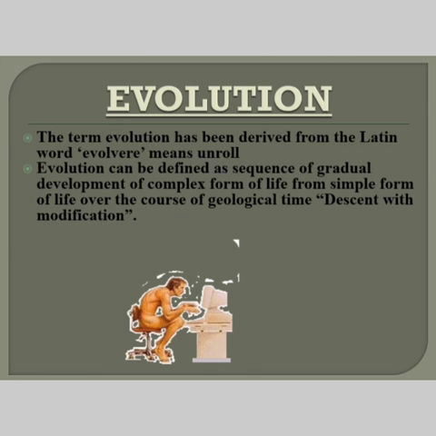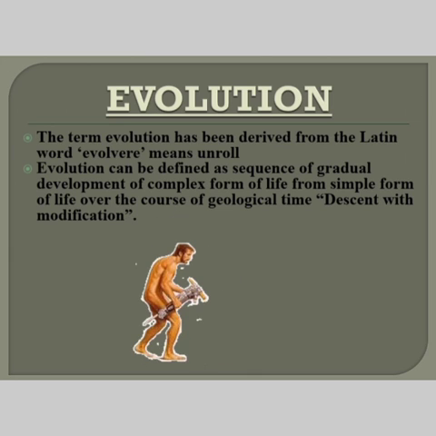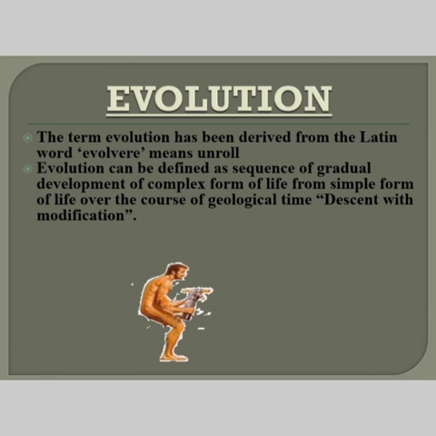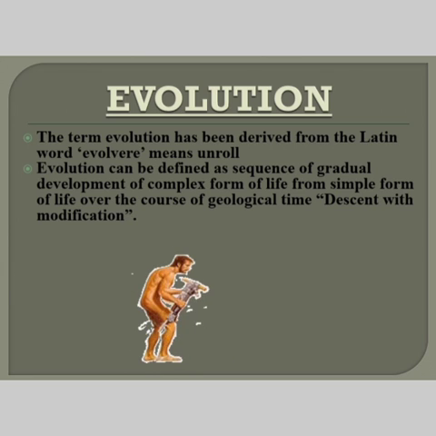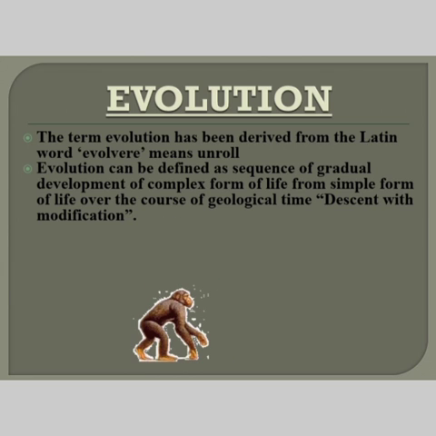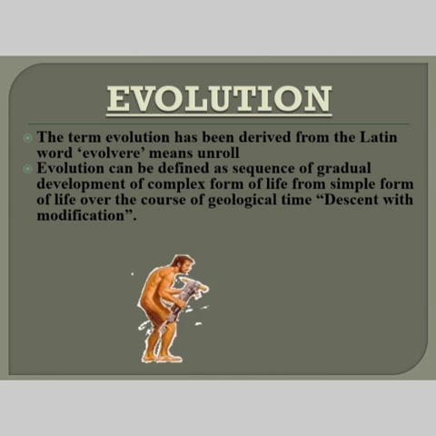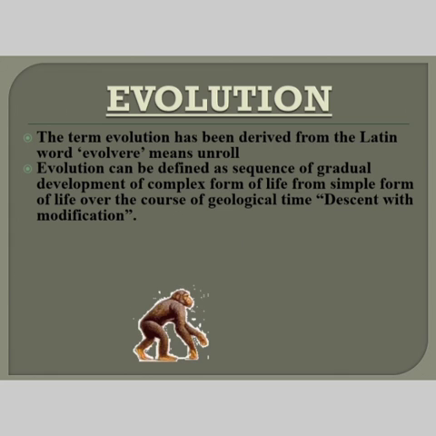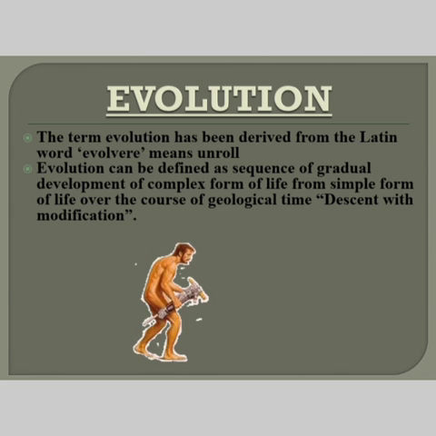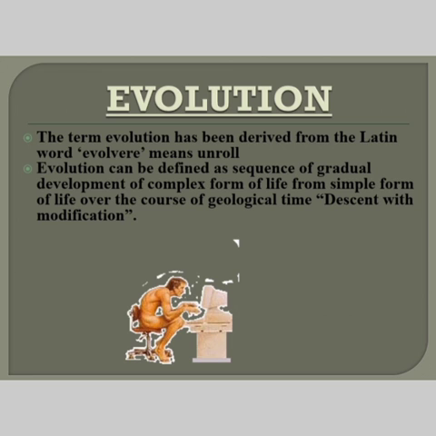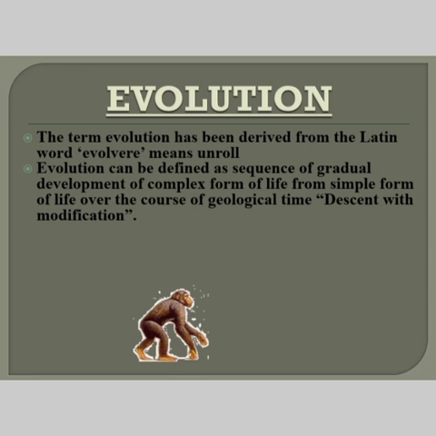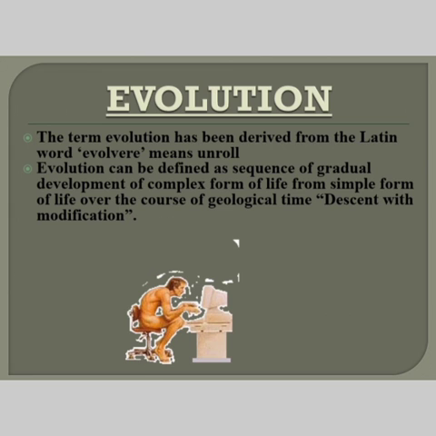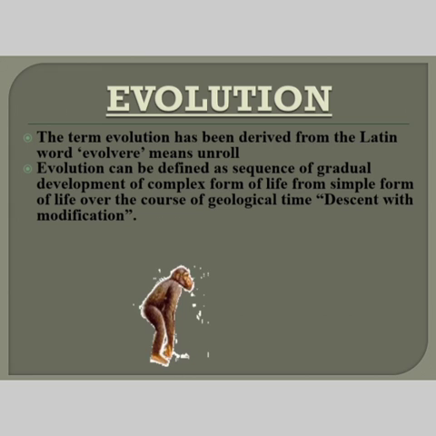So, children, what does the term evolution mean? The term evolution has been derived from the Latin word evolvere, which means unroll. Evolution can be defined as a sequence of gradual development. It is not that there is an immediate change in development. It is gradual, stage by stage. Just now you saw one video clip, right? So gradually the phase changes. And here also you can see how gradually man is getting evolved, right?